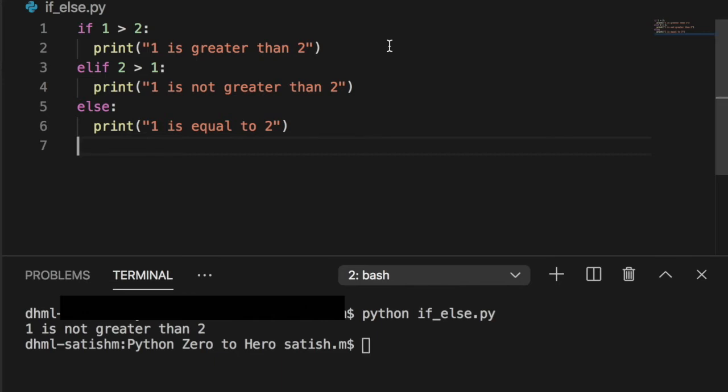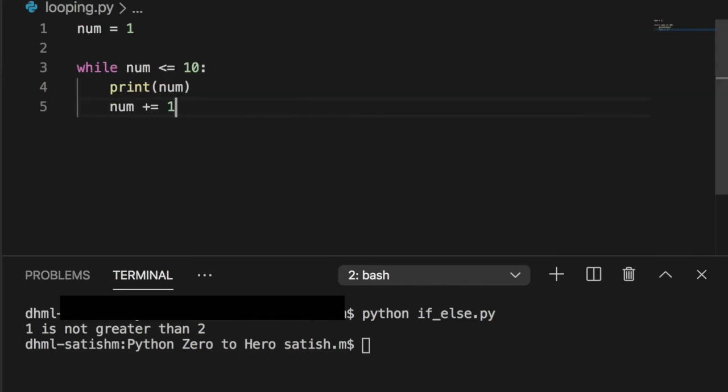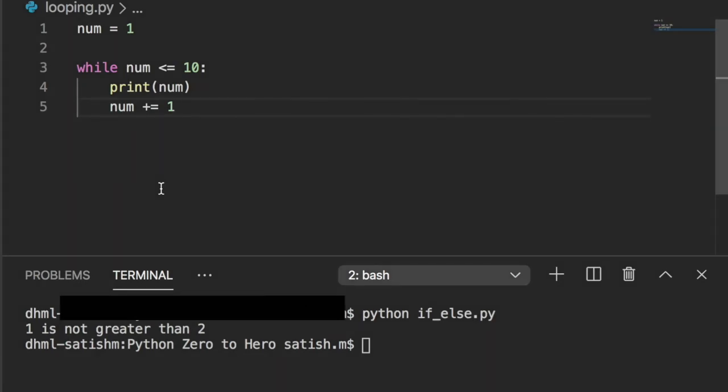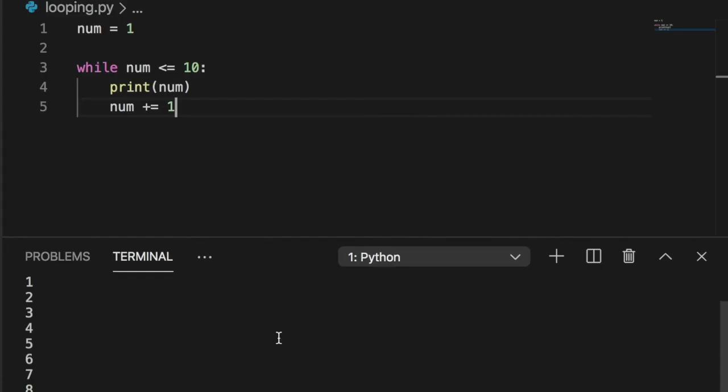Let's move to the next topic, looping and iteration in Python. In Python we can iterate in different forms. I will talk about the while and for loop. While looping, while the statement is true, the code inside the block will be executed. So this code will print the numbers from 1 to 10. So here's the result. The while loop needs a loop condition. If it stays true, it continues iterating.